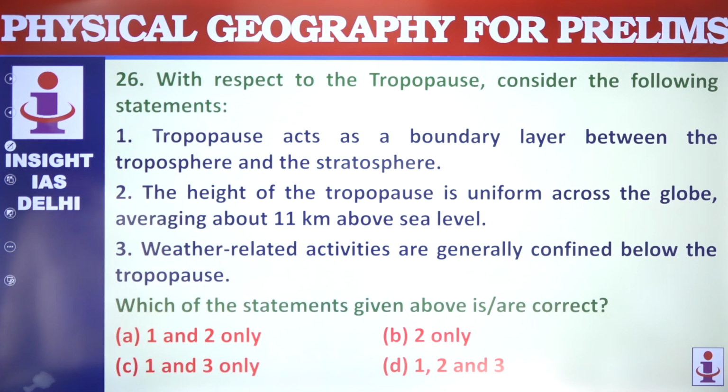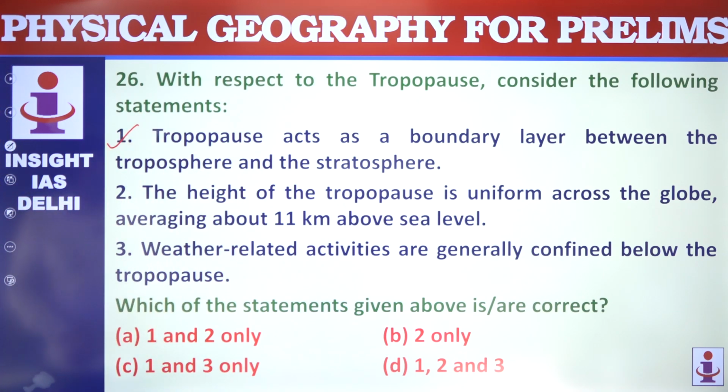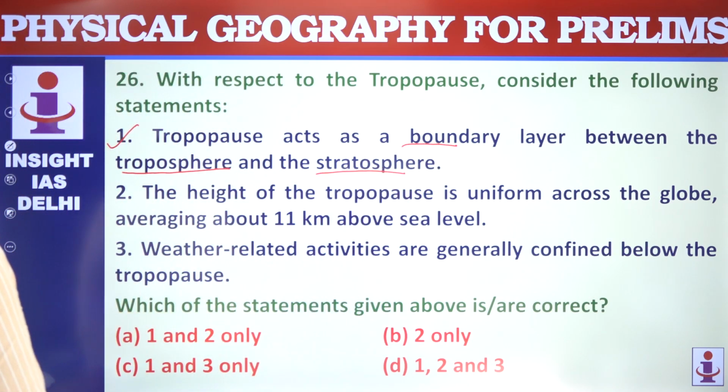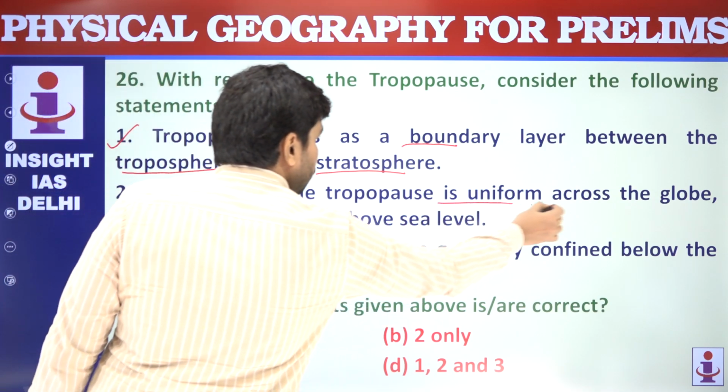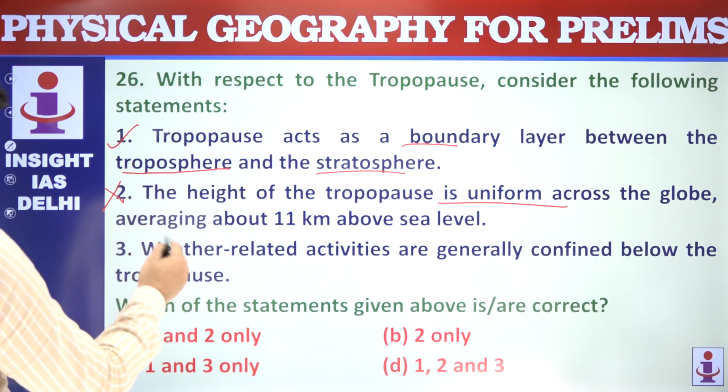Next question is regarding tropopause. Tropopause acts as a boundary layer between troposphere and stratosphere. This is correct. Tropopause जो है, there is a boundary layer between stratosphere और troposphere के बीच की एक boundary line है tropopause. The height of the tropopause is uniform? No, it's not uniform across the globe. The height is mostly higher at the equator and lower near the poles. So this is not uniform.